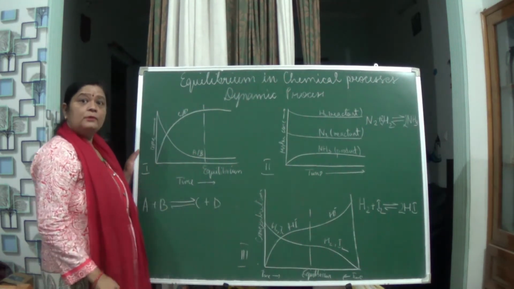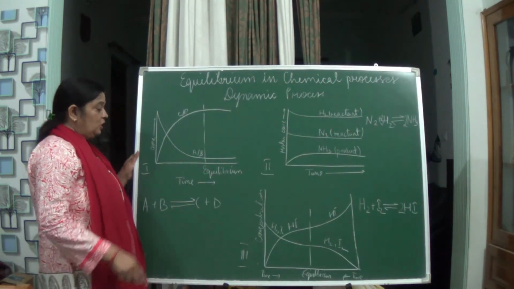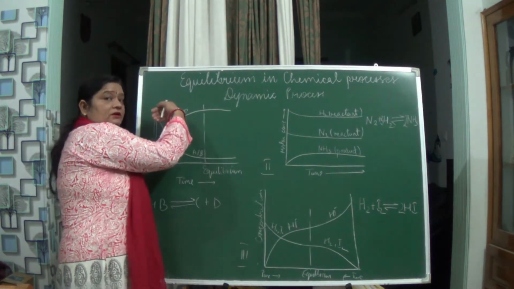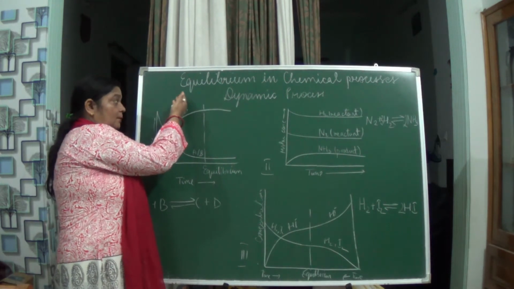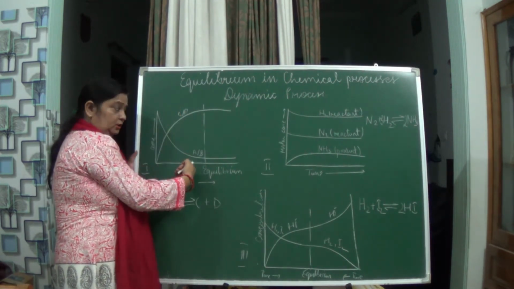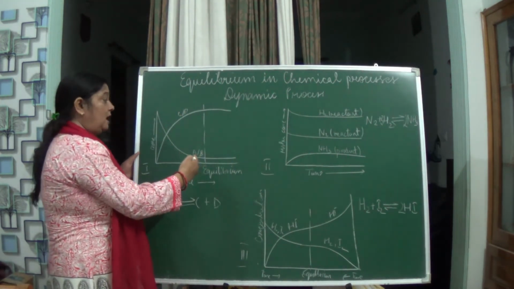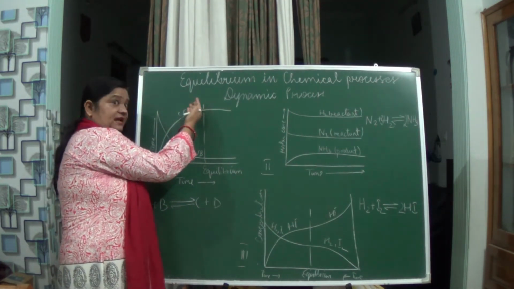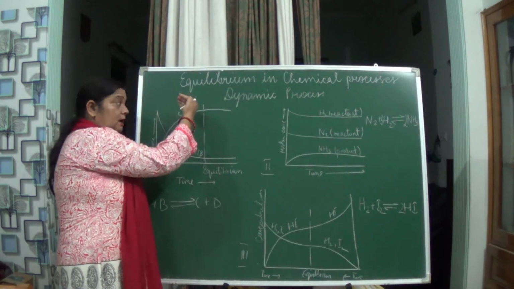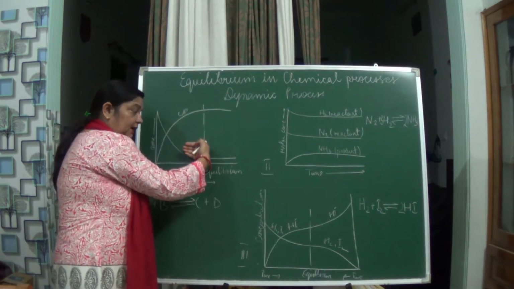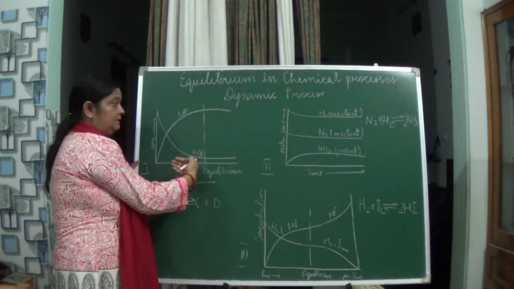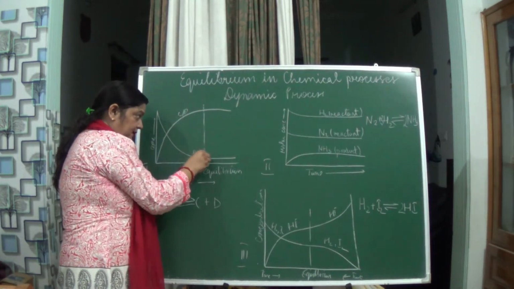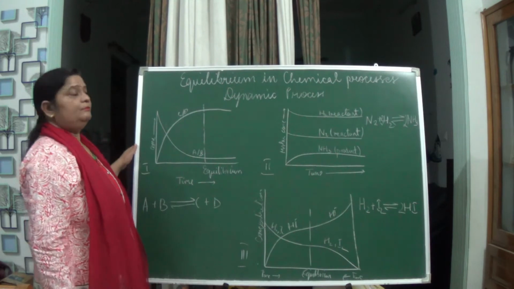This position is known as the equilibrium position. Here we can see the amount of A plus B which is being converted into C plus D, the products, and from C plus D it is again being converted into A plus B. As a result it becomes constant and it attains an equilibrium position.